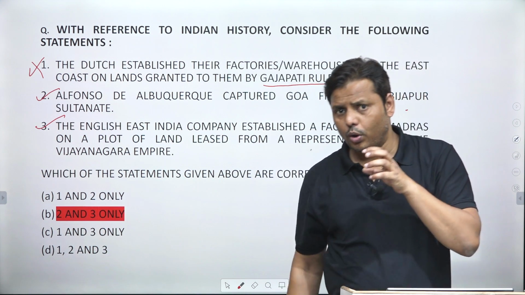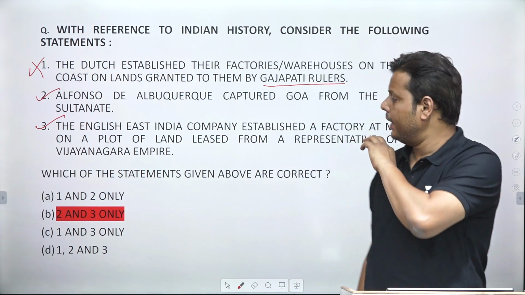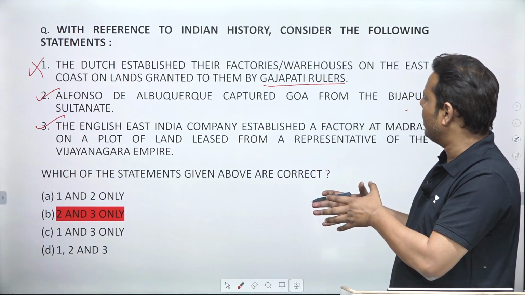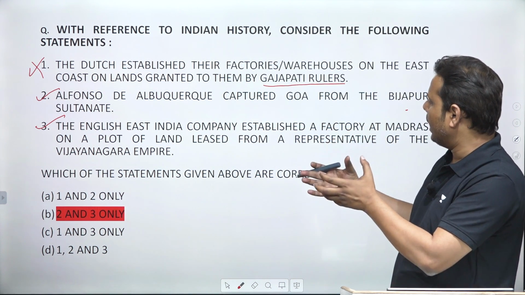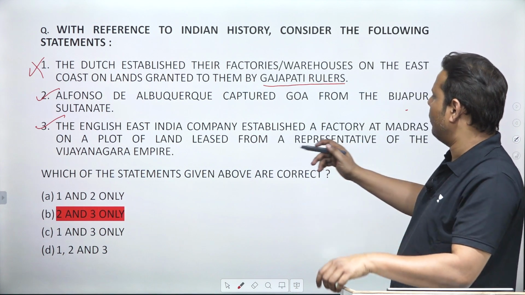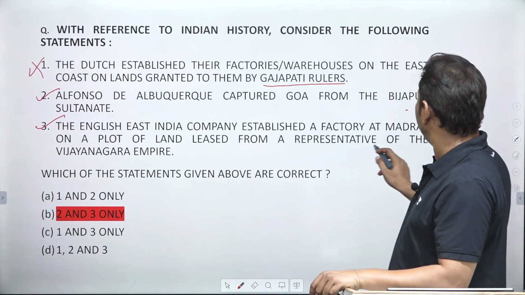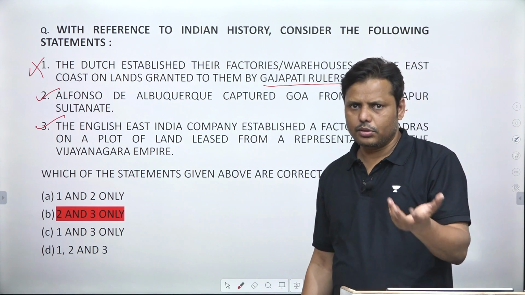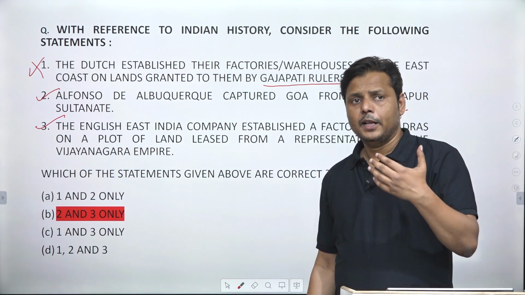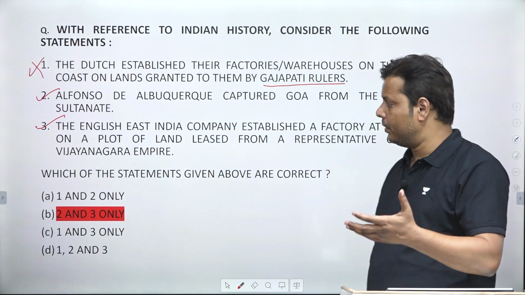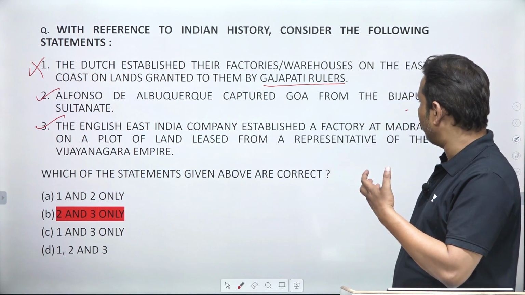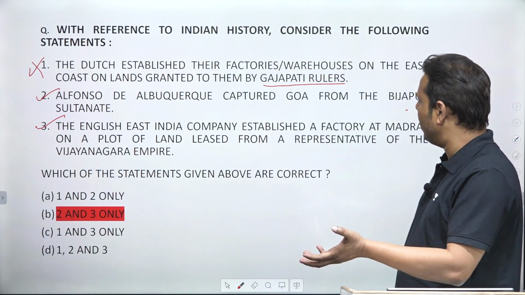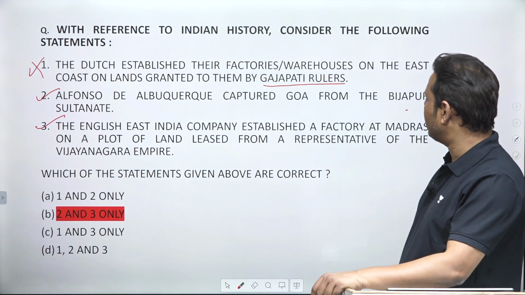He was one of the Naikas of Vijayanagar, holding power in this region, and that's why it is correct that the land was leased by a representative of the Vijayanagar Empire. The Naika system was very popular in the Vijayanagar Empire. So one of the administrators of the Vijayanagar Empire ultimately gave the land on lease to the company, and that's how they started this.